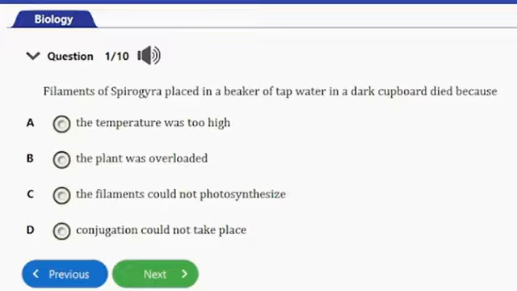D. Conjugation could not take place. So guys, the answer to this question is option C. The filaments could not photosynthesize. Actually, the dark environment will inhibit photosynthesis in the Spirogyra, leading to its death.